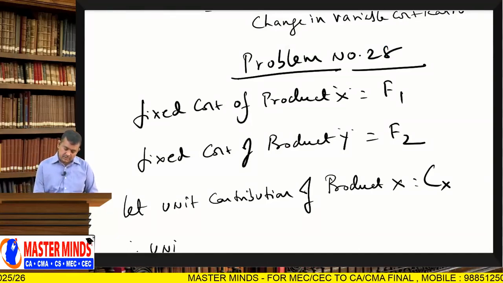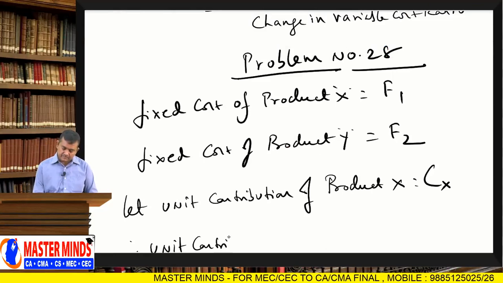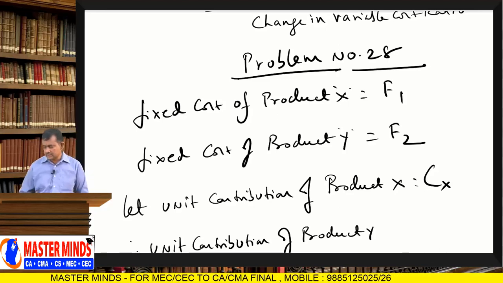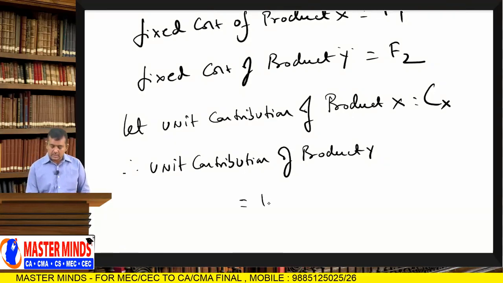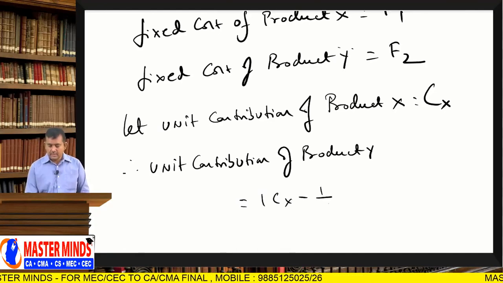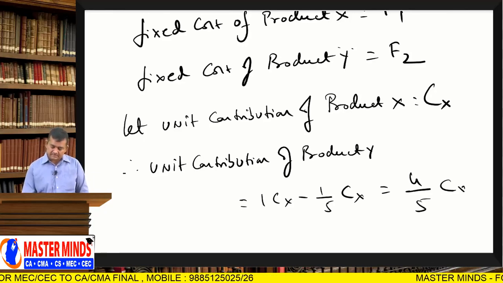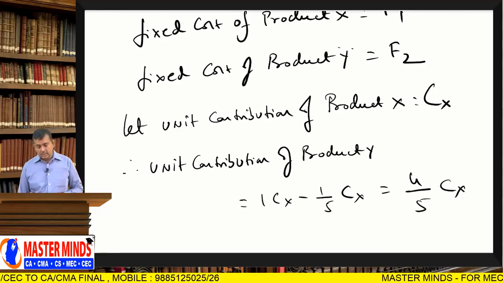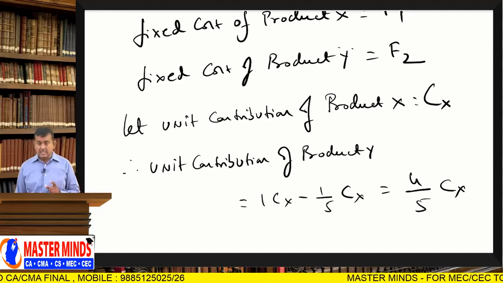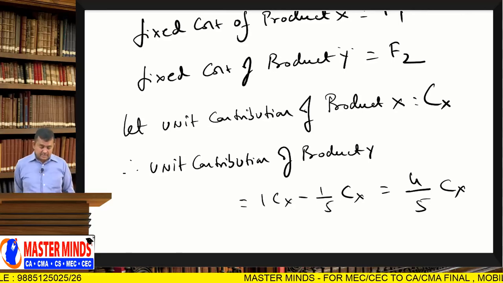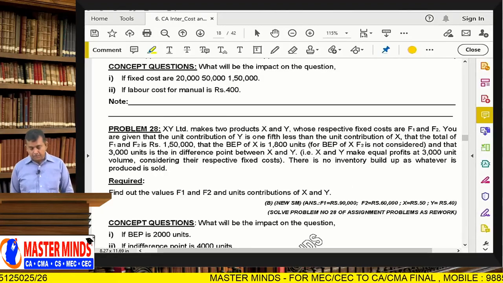Therefore, unit contribution of product Y is equal to 1 CX minus 1/5 of CX, which is equal to 4/5 CX. So, unit contribution of Y is 1/5 less than the unit contribution of X, that means 4/5 of CX. So, each product contribution is ready.